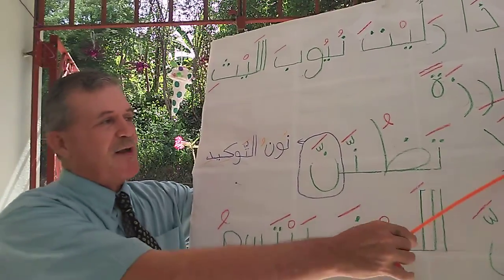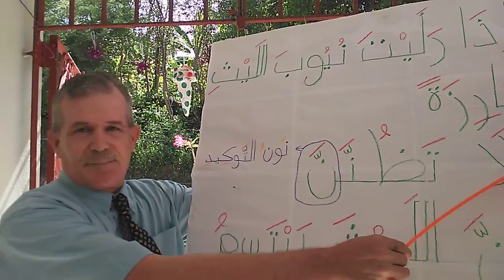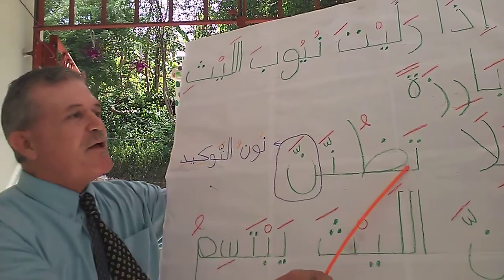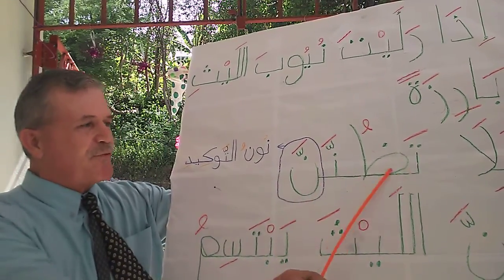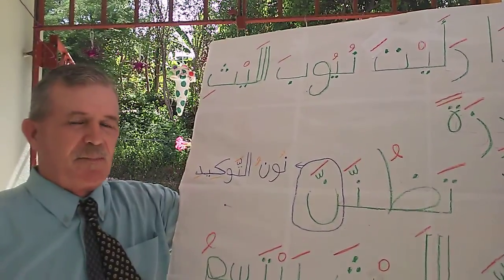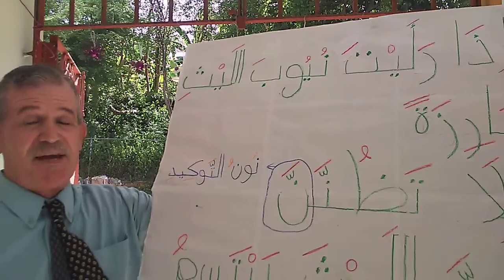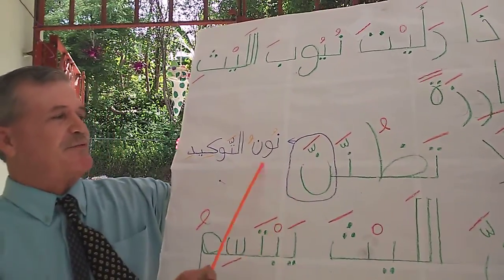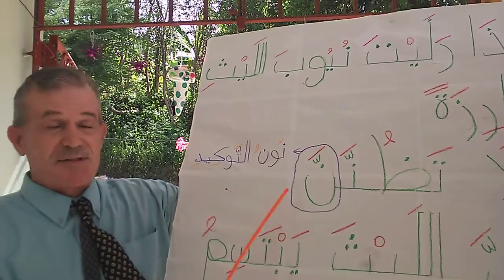So this verb here, this is fala. So don't. Fa is so or then, and la is don't. Fala tathunna. Tathunna is a verb that means to suppose, but it implies to wrongly suppose or mistakenly believe something. Tathunna, and this is called the noon of tawkid, which is just an emphasis.